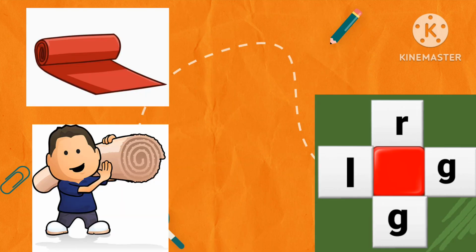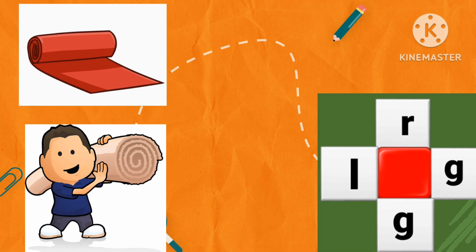Next, look at the pictures and guess the words. Rug and lug. How do we spell rug? R-U-G, rug. And the spelling of lug is L-U-G, lug. So which letter is missing?